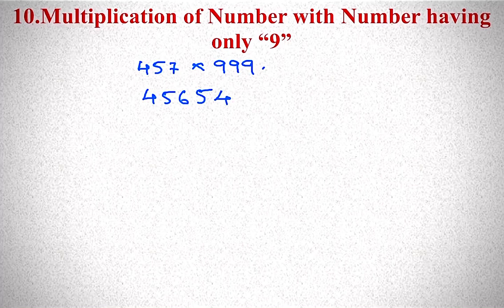Multiplication of number with number having only 9s. Sorry, 457 into 999. So you have to take 456, 457 minus 1, 456. 9 minus 4, 5. 9 minus 5, 4. 9 minus 6, 3.